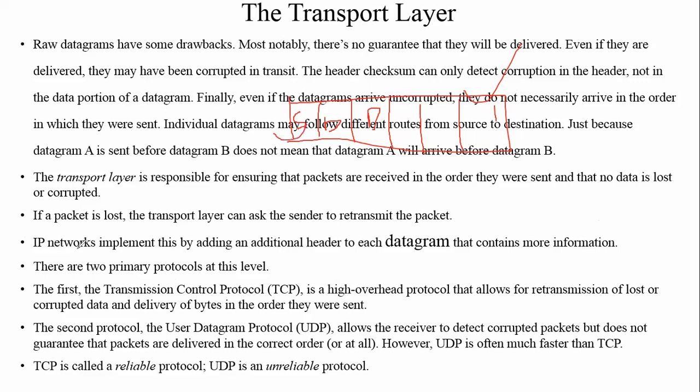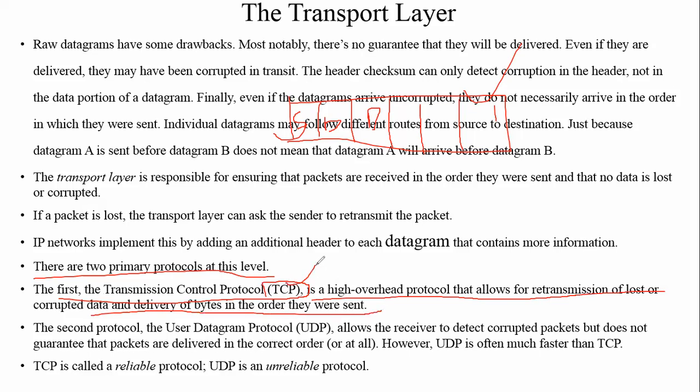Okay, there are two primary protocols at this level, two protocols which help us transmit the data. First is TCP, the Transmission Control Protocol, which is widely used while transmitting data. It is a high overhead protocol that allows for retransmission of lost or corrupted data and delivery of bytes in the order they were sent.